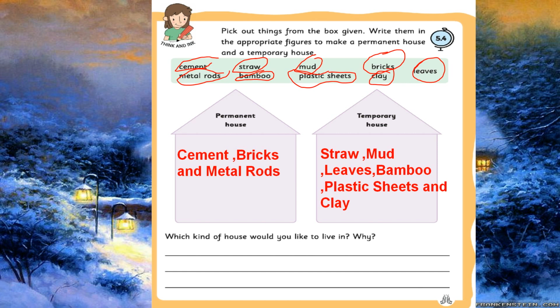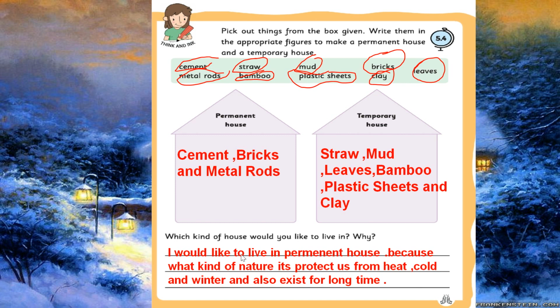Shall we move to the next one? Say, children, last one, which kind of house would you like to live in? Why? One has been done for you. My answer: I would like to live in a permanent house because it protects us from heat, cold and winter and also exists for a long time.